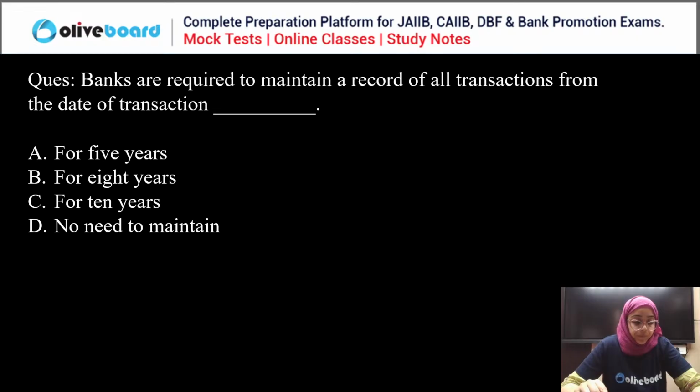So the correct answer is that they have to maintain the record of all transactions for a period of at least 5 years. This is record management. When we studied the topic of record management in the Prevention of Money Laundering Rules, the bank has to maintain the record of all transactions for a period of 5 years from the date of that transaction. So that is A. A is the correct answer.